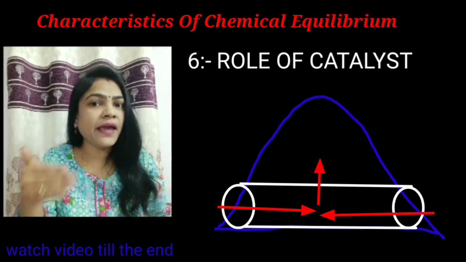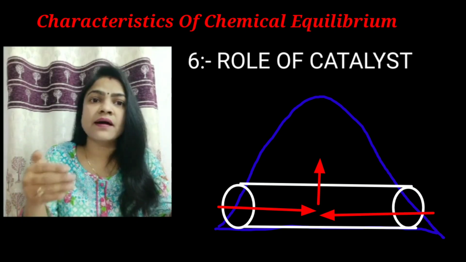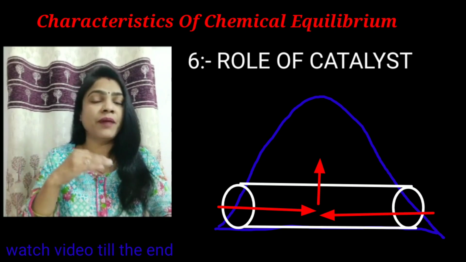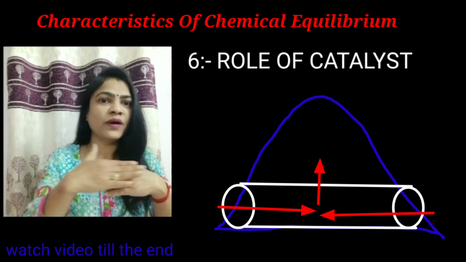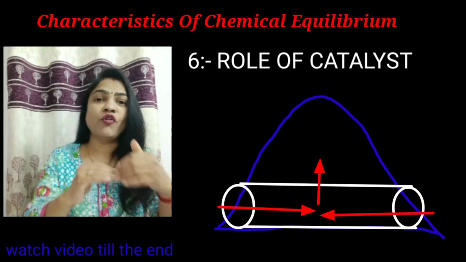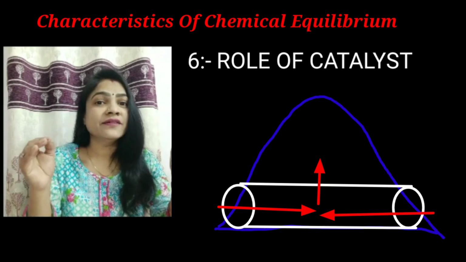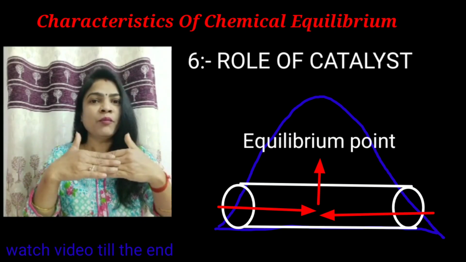A catalyst plays a role in the chemical equilibrium reaction like a tunnel, where by the catalyst the rate of forward reaction is faster than before, and the rate of backward reaction is also faster than before, and we will get the equilibrium point.